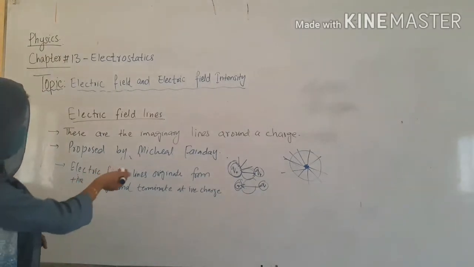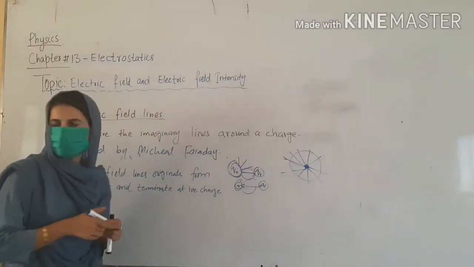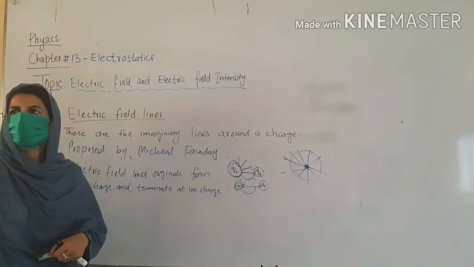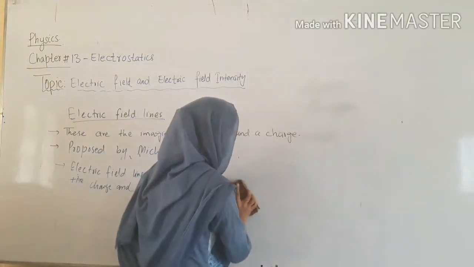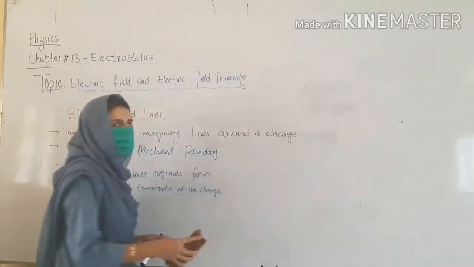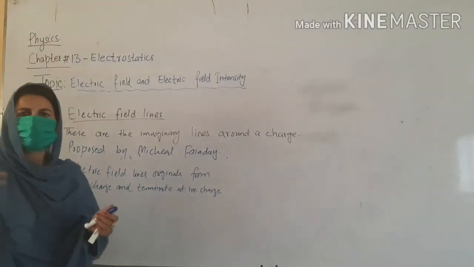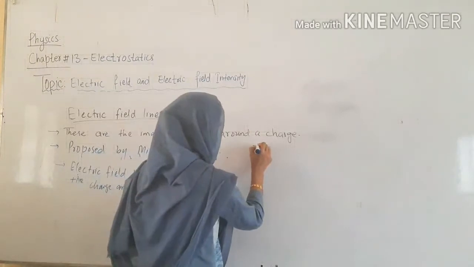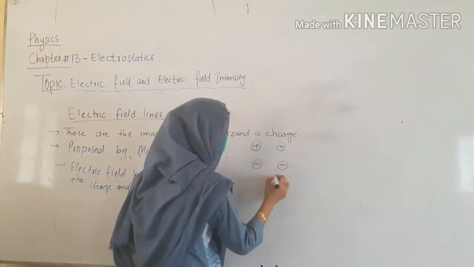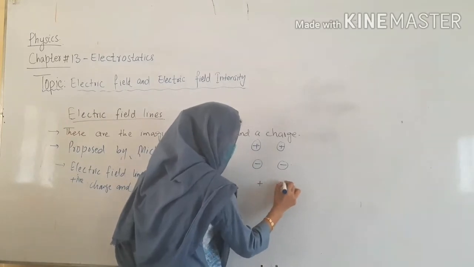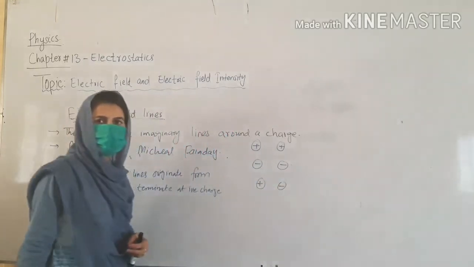Now, this is about isolated charges. Isolated means a separate positive charge and a separate negative charge. If I have two positive charges, or two negative charges, or one positive and one negative charge in combined form, I can have the situation of positive and positive charge interaction, negative and negative charge interaction, and positive and negative charge interaction.